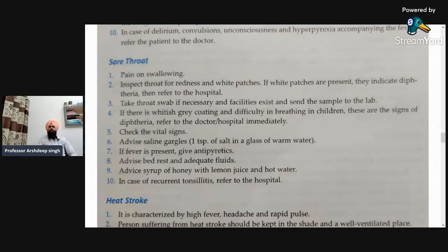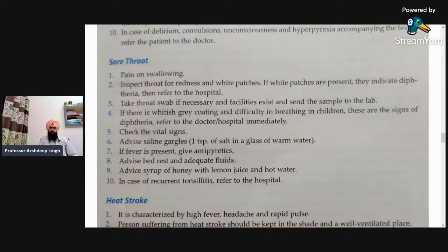The second one is the sore throat, and that will be the last for this lecture. Okay, that is sore throat. It involves what sore throat is, what the symptoms are, and what the difficulties are when a patient is having a sore throat. That is pain on swallowing when we are ingesting something, or swelling. So there is a sense of pain.